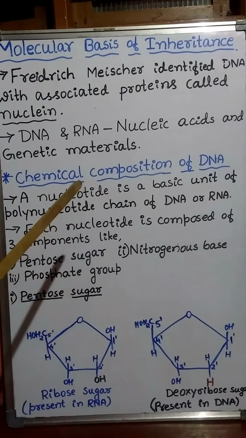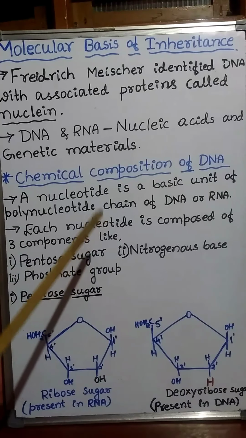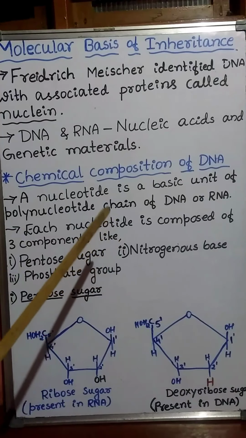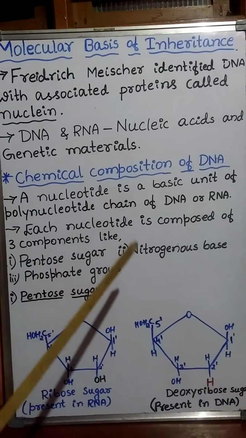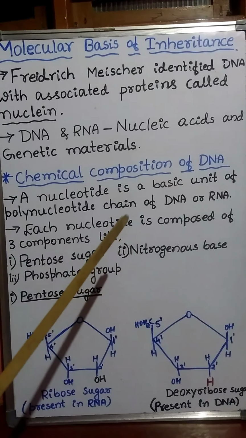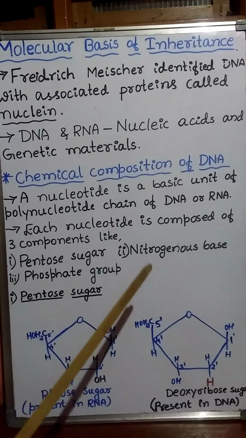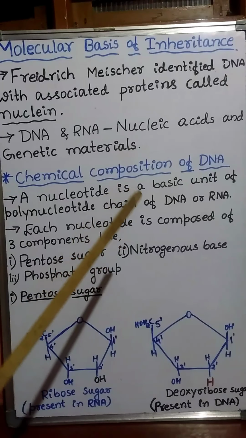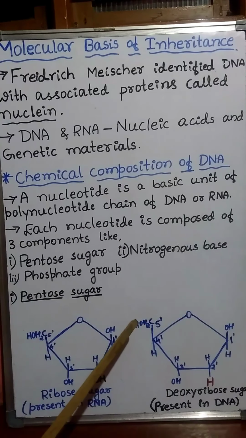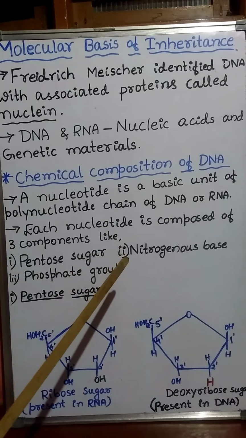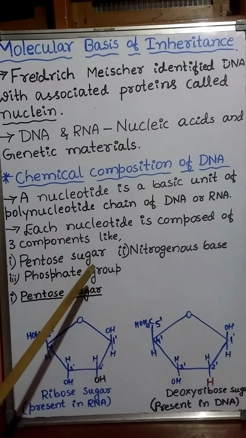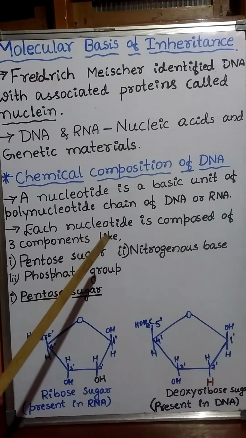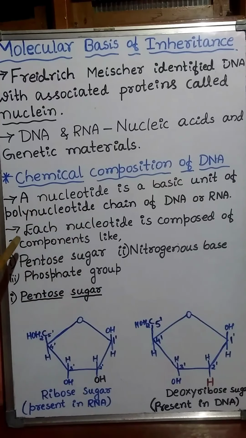The particular nucleotide present in the DNA is the deoxyribonucleotide. Deoxyribonucleotide is the monomeric unit present in the polymer of DNA. And DNA is a macromolecule.